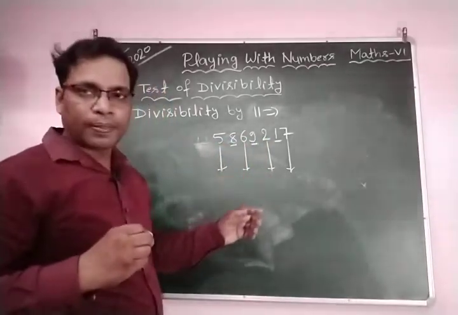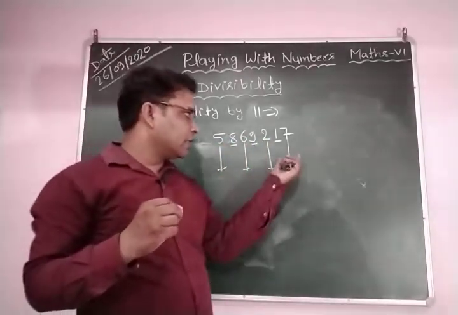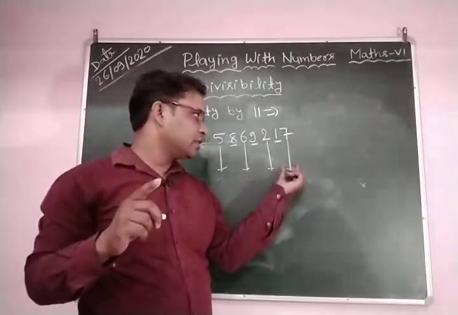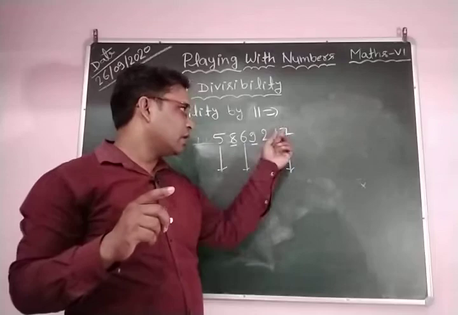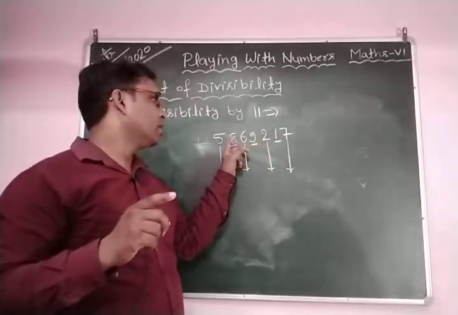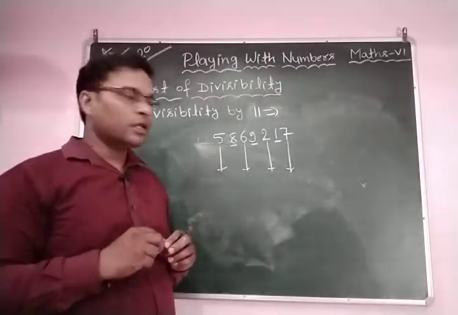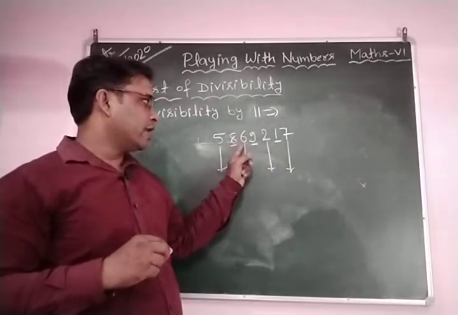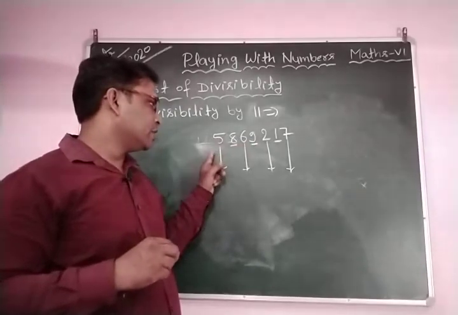Try to understand: odd place, not odd digit; even place, not even digit. Odd, even, odd, even, odd, even, odd, even, odd. Odd place digit is 7, odd place digit is 2, odd place digit is 6, odd place digit is 5.